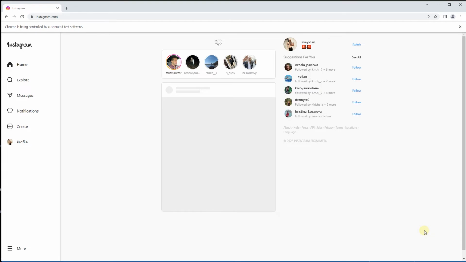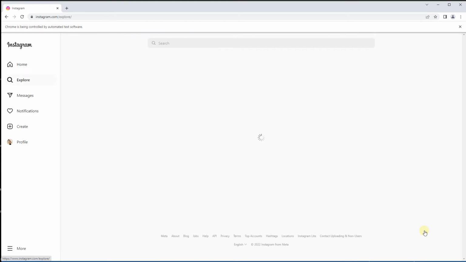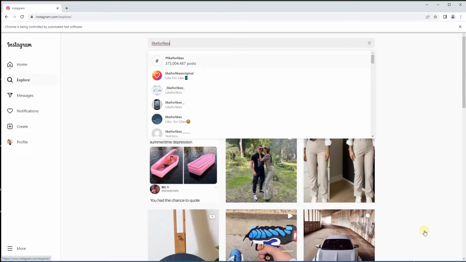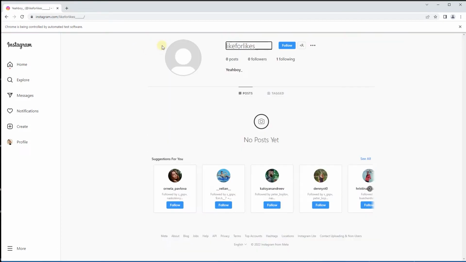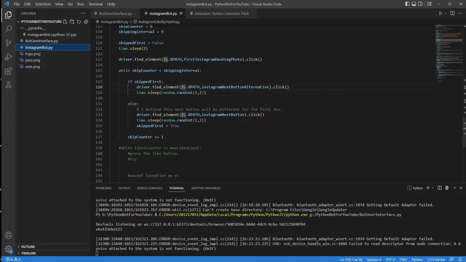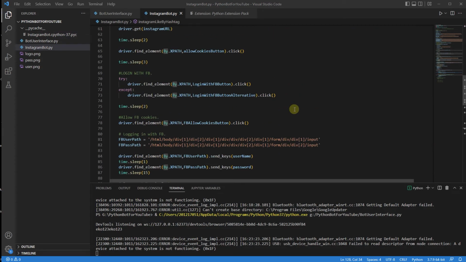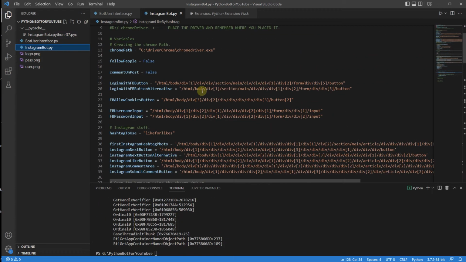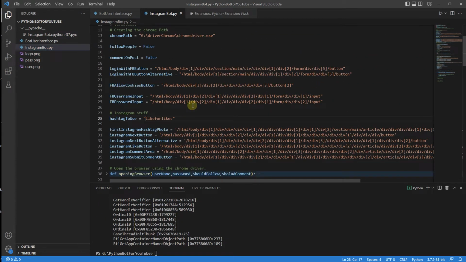So not now. We're going to go to the explore button. There we go. Type the hashtag we want. And I have one problem. We do not specify a hashtag over here. And there we go, the problem. Okay, I said it and we did it. Now, one problem is that the hashtag to use should start with a hashtag symbol.